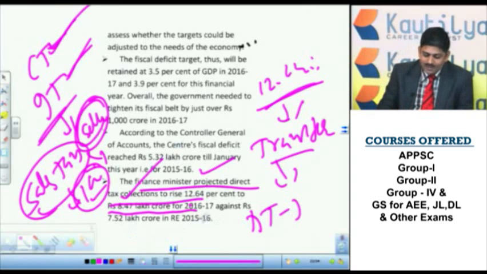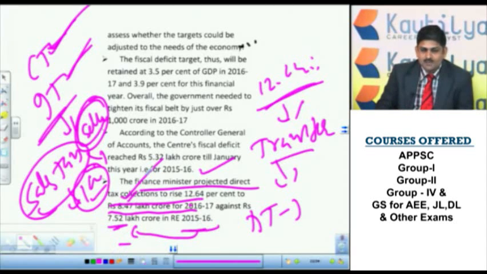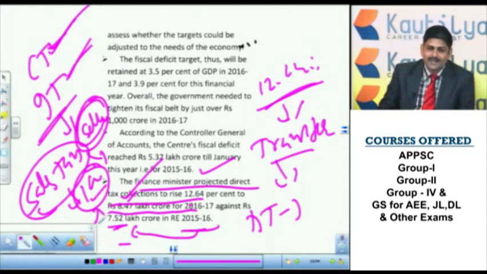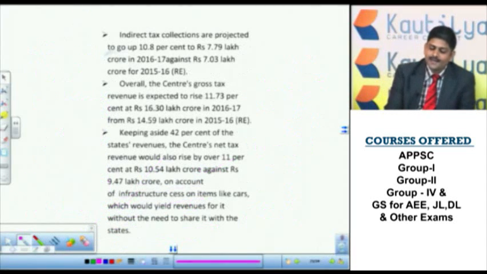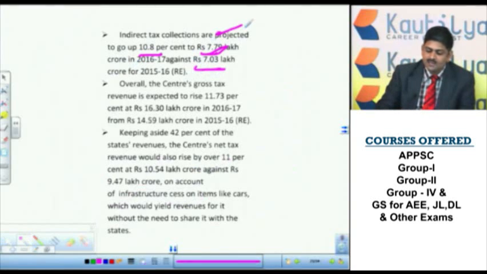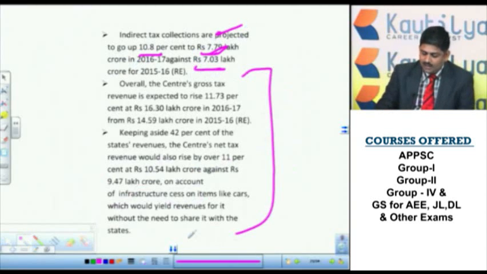So what was the earlier figure? It was 7.52 lakh crore. This was projected in 2015-16. The new projection is this one. That means the finance minister assumed that there will be an increase in direct tax collection this time. This is its meaning. Indirect tax collections are projected to go up by 10.8%, because last year it was 7.03 and right now it is 7.79. So all these are the tax projections that were given.